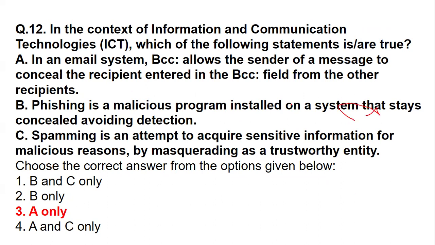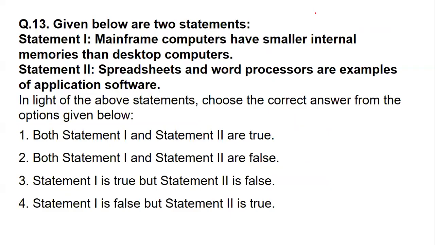So all these statements, only statement number one stands to be correct. Phishing and spamming is not a right statement. The explanation given is not correct, right? Coming to the next question, the statement we have: mainframe computers have smaller internal memories, whereas spreadsheets and word processors are